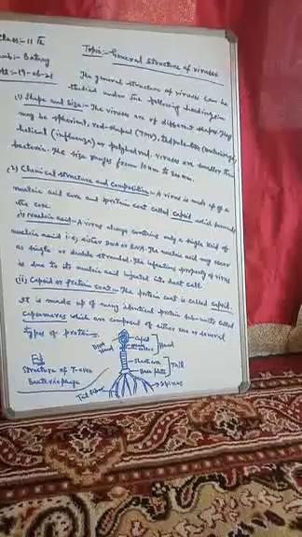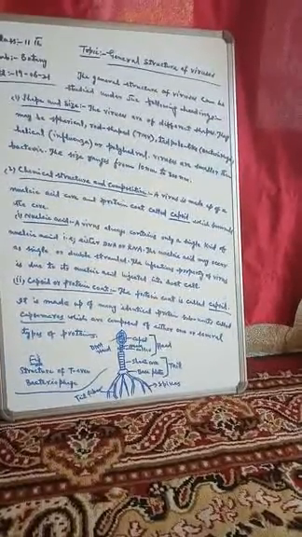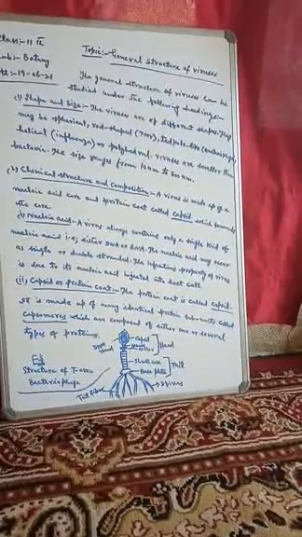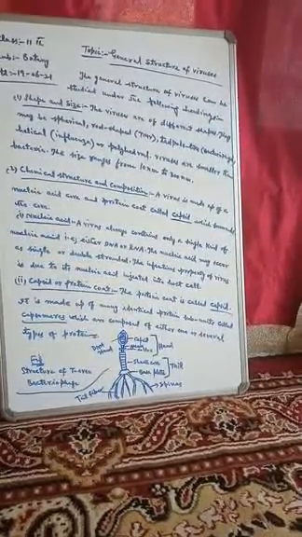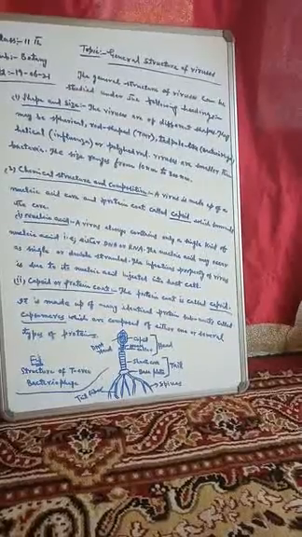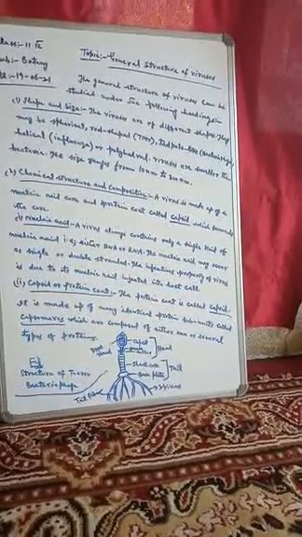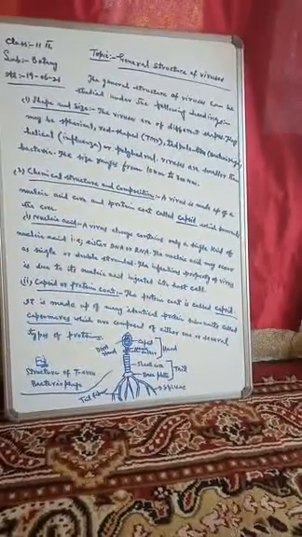It contains either DNA or RNA, but both DNA and RNA are not present in the virus.